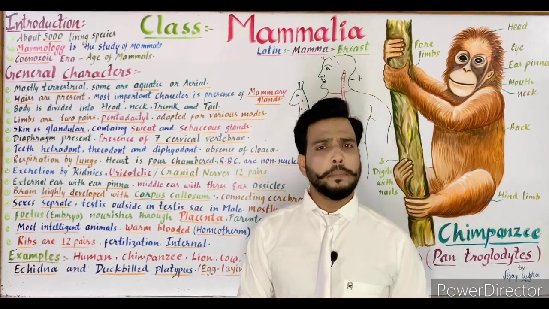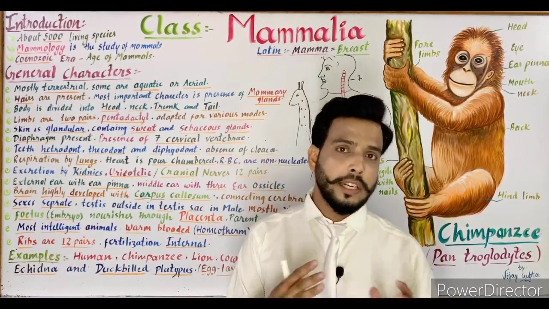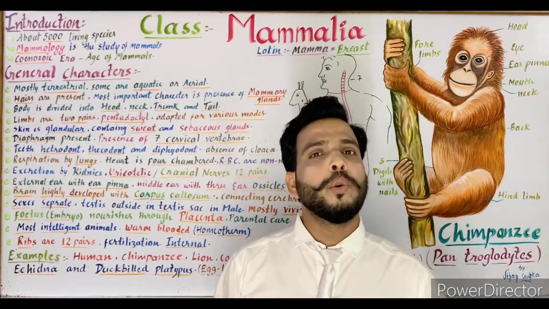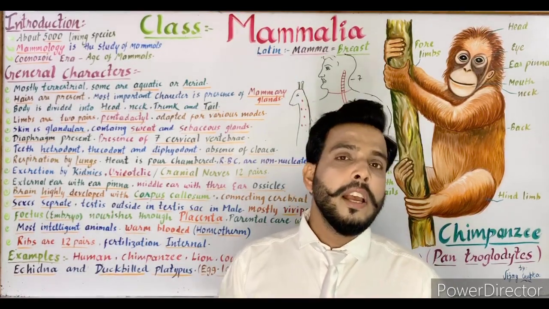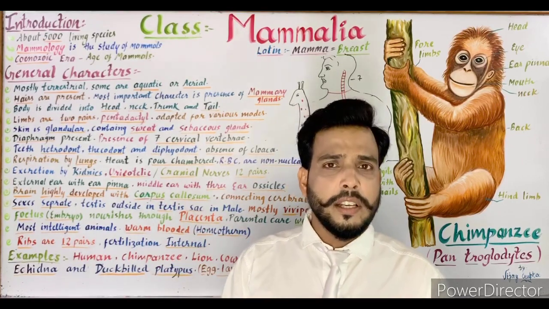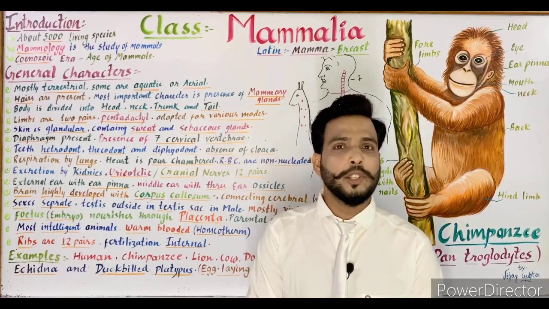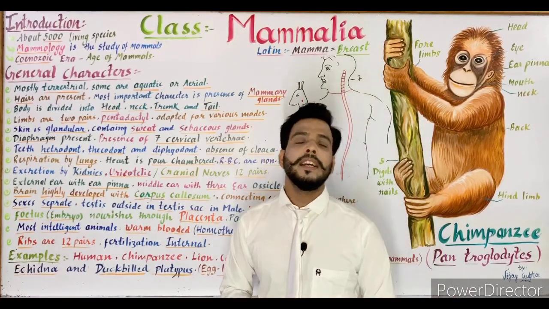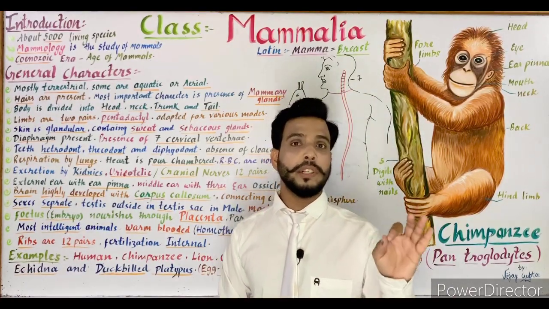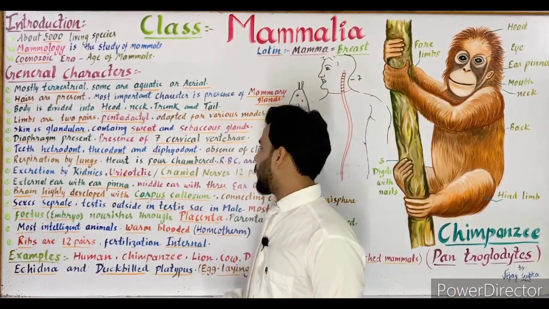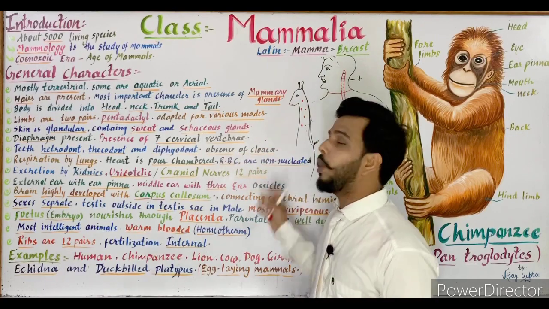As we know, in human beings there are two sets of teeth. The first teeth appear just after a few months of birth, and are known as milk teeth or primary teeth. After 7 to 8 years, these are replaced by the permanent teeth. So when two sets of teeth are present, this condition is known as diphyodont, which is present only in mammals.